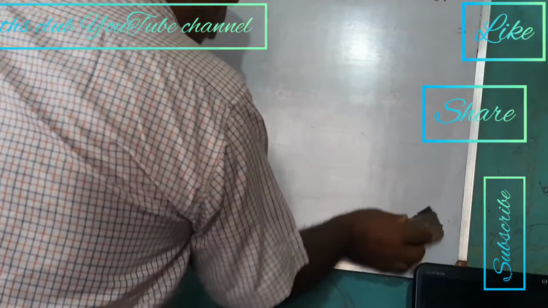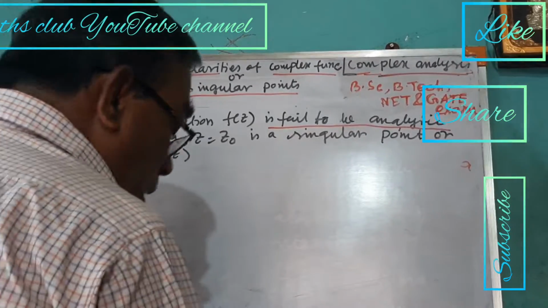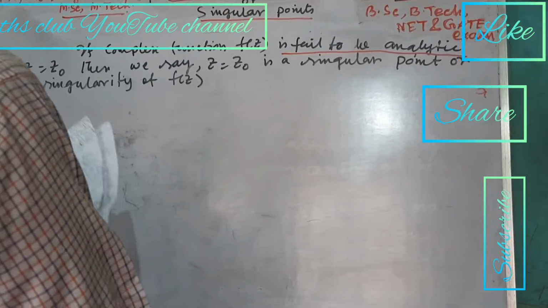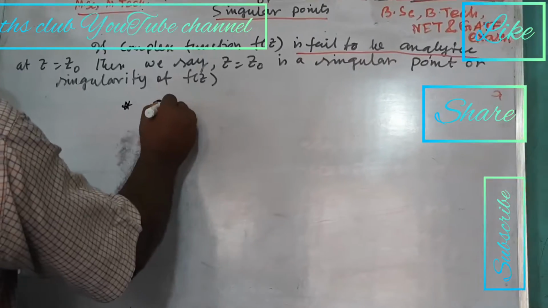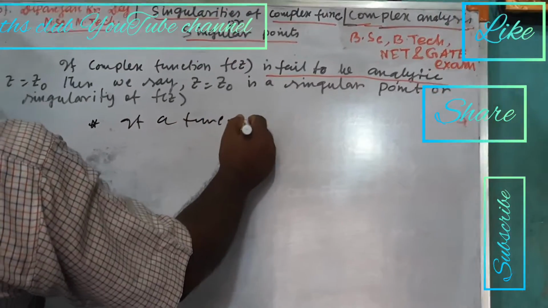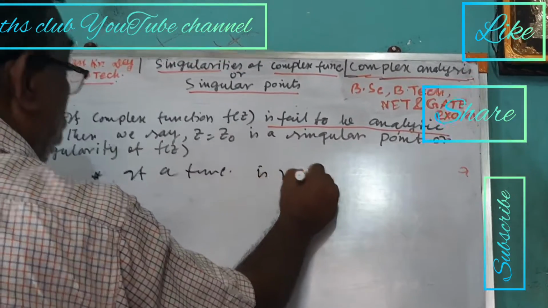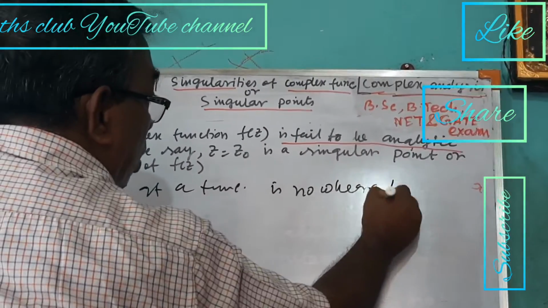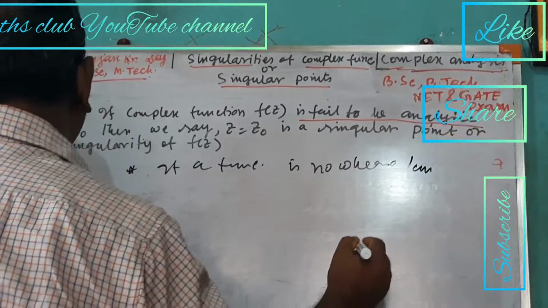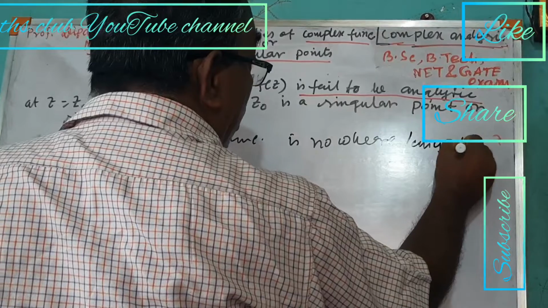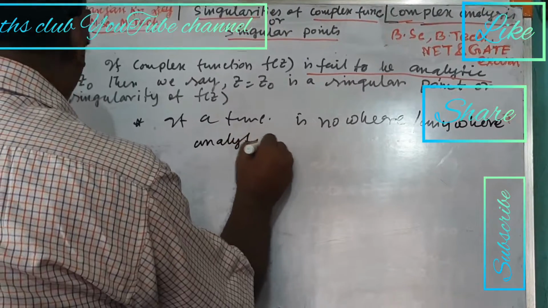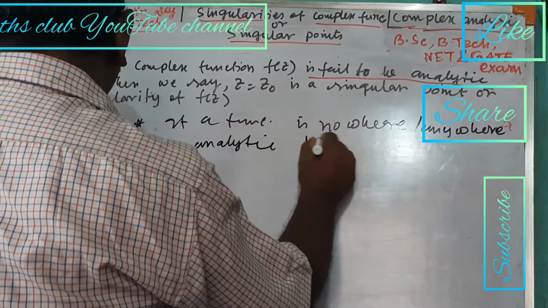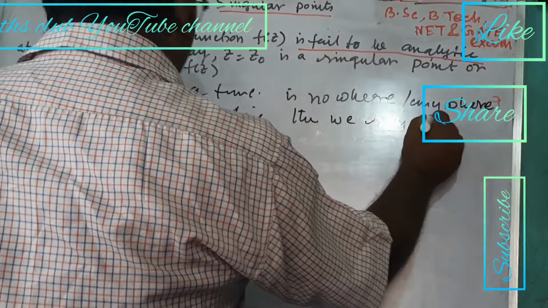Now, suppose a function, this is a very important point, if a function is nowhere analytic, or everywhere analytic, then we say it has no singular point.